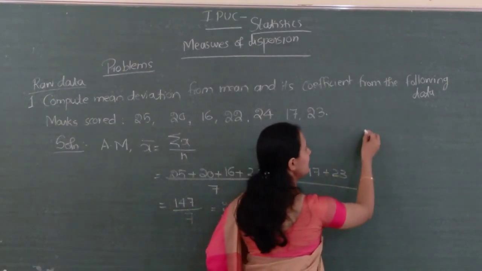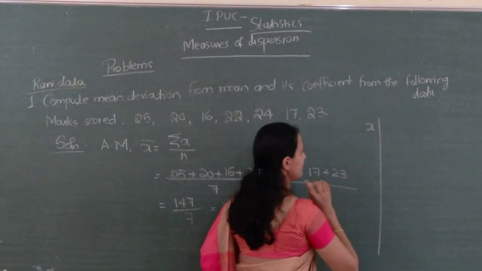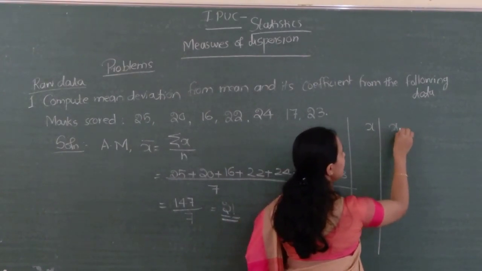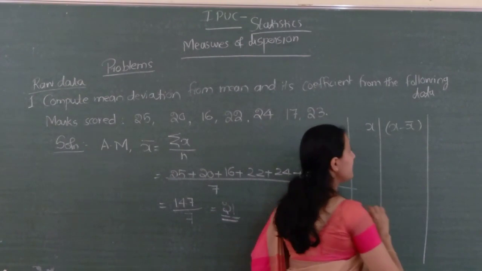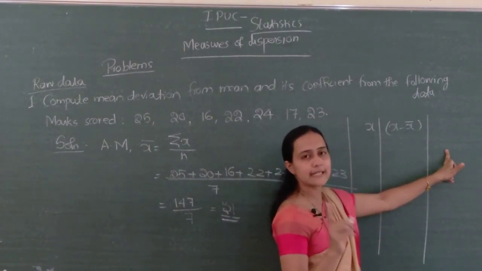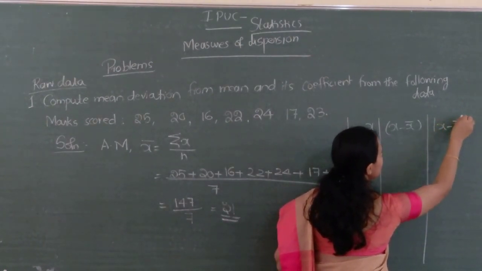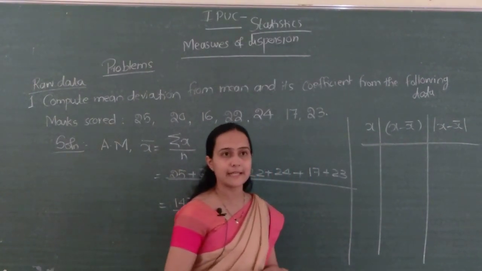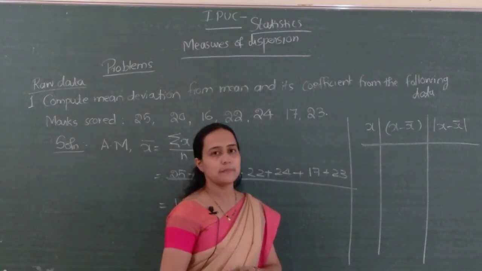I will write here only. X minus x bar, you can write x if you want. Next, one column for x minus x bar. It may be plus or minus. Next, one column for mod x minus x bar, modulus x minus x bar. In modulus x minus x bar, we have to ignore the signs, isn't it?